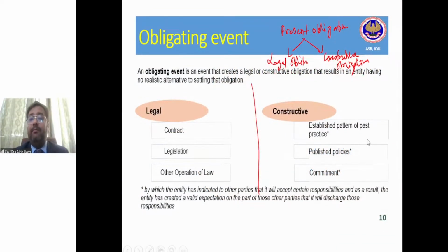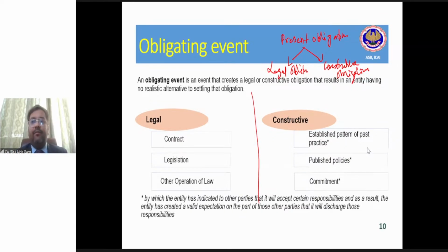We understood the meaning of present obligation, legal obligation, and constructive obligation. Let me know if you have any questions so far. Viraj is asking, sir, in case of Maggie in 2015, where the company was required to call off all these Maggie packets and destroy them, which Ind AS was applicable?